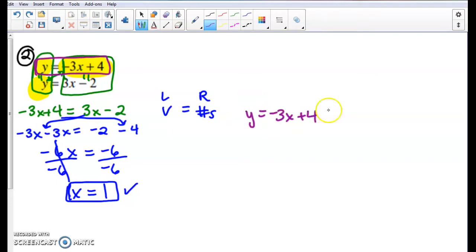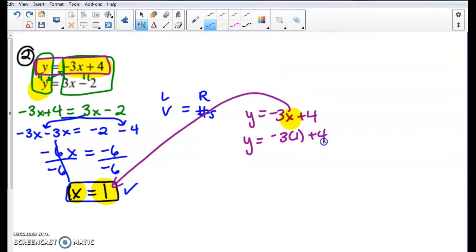And this time, I know that x is 1, so I can replace this x with positive 1. And just substitute again. So I'm going to say y equals negative 3 times x, which is going to be negative 3 times 1, plus 4. Negative 3 times 1 is negative 3, plus 4. And negative 3 plus 4 is positive 1.